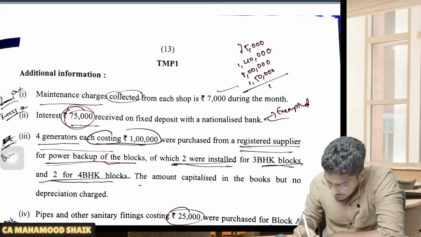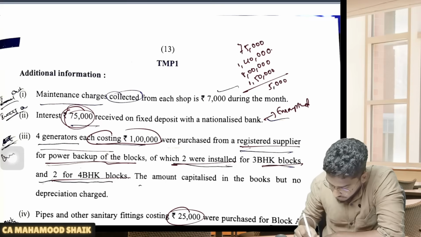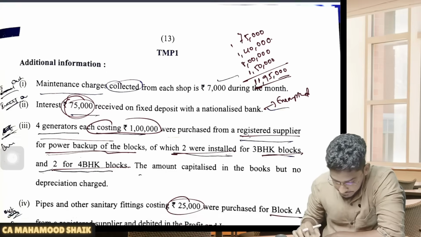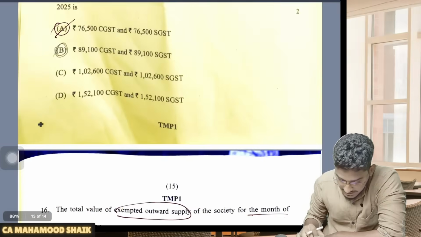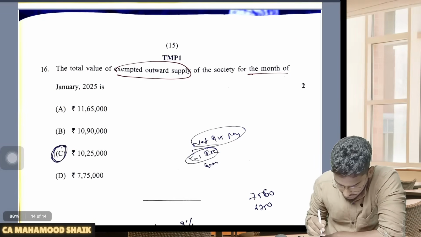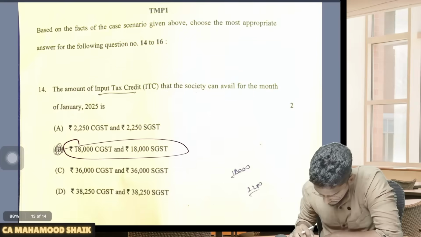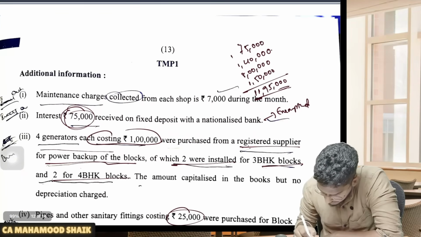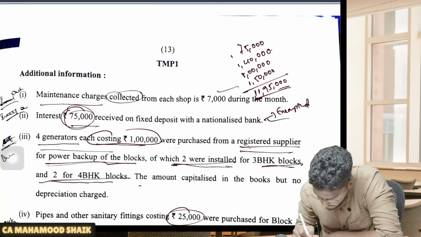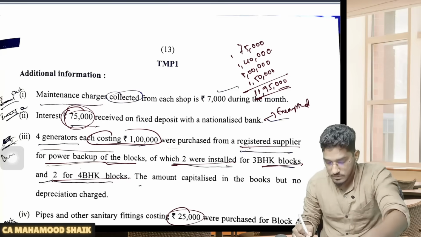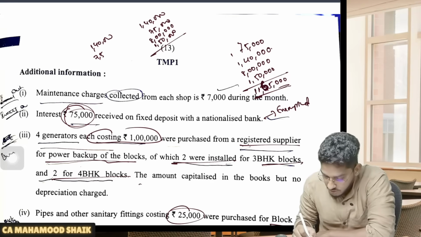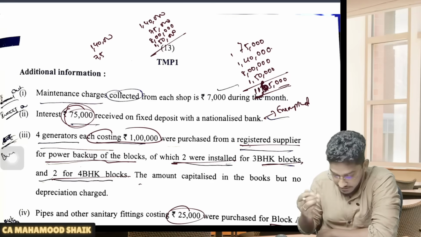If I do that calculation, 5,000 I have, 7, 4 plus 4, 9, 9 plus 7, 16, then I have 10, 11 lakh 95,000 I am getting. How much am I getting here if I go by that logic? So 11 lakh 95,000 or 11 lakh 65,000. Let me have a look here. Yeah, so 75,000 I have. Sorry, it was my calculation mistake. So here the total will come to 11,65,000.